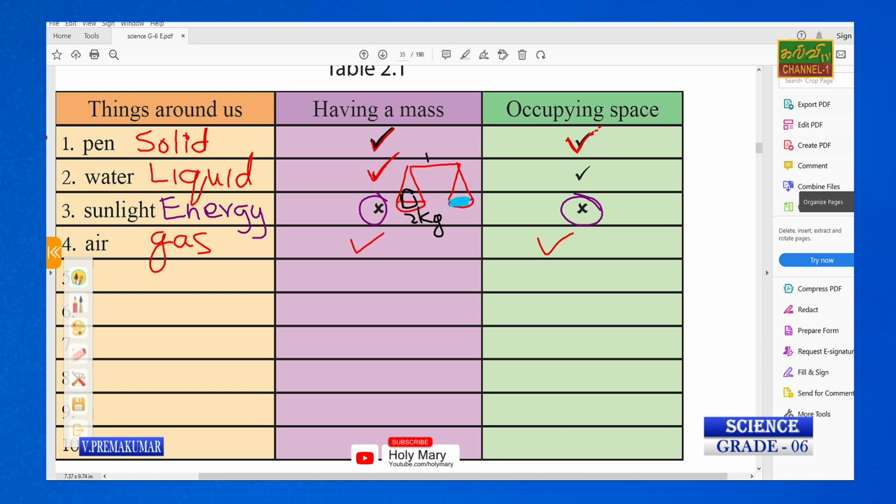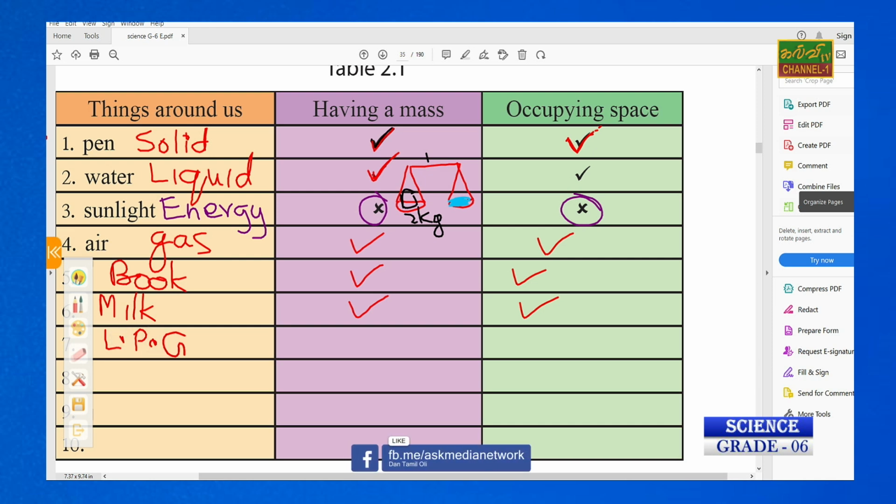Another example, say a book. A book contains mass and occupies space? Yes, sure. And milk. Milk has mass and occupies space. LP means liquid petroleum gas.